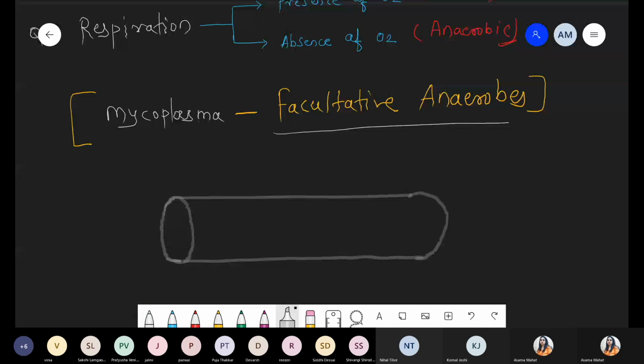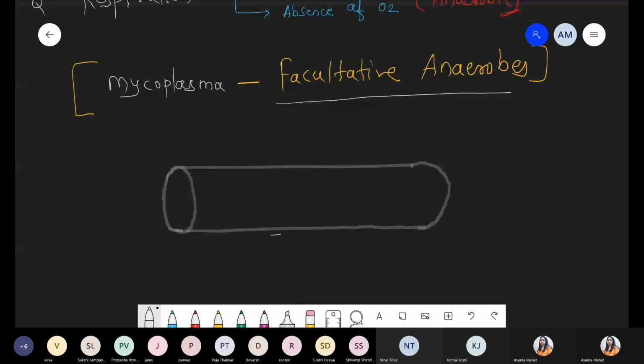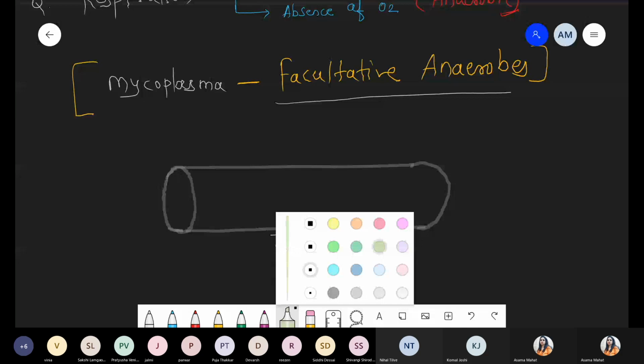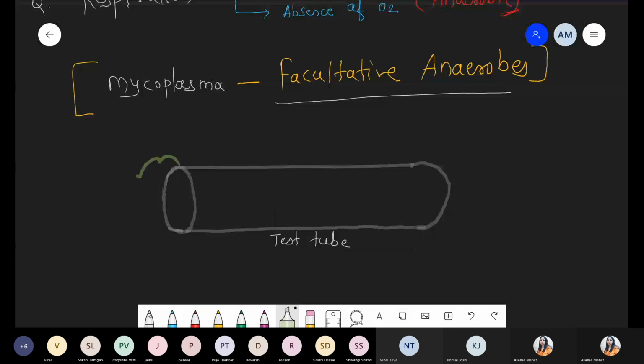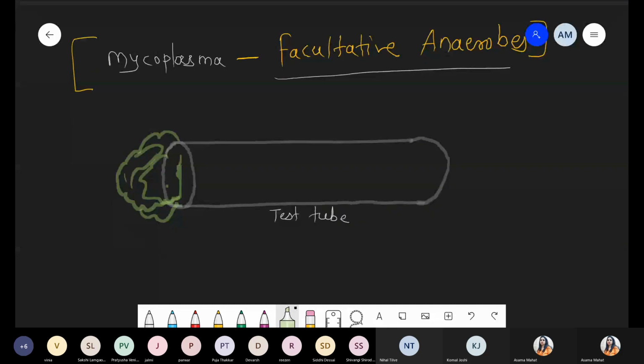These are the test tubes. Simply, we are talking about test tubes. Now, that test tube can easily be covered with cotton. For example, these are the cotton wool, which is entirely covered with cotton, because we want to avoid contamination.